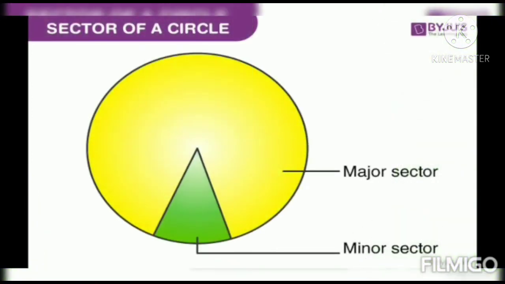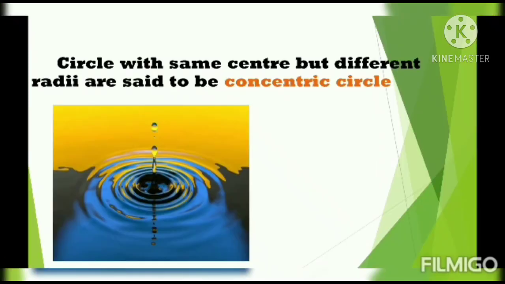Then next we have seen the sector part. Sector means the region which is surrounded by two radii and an arc is called a sector. The region which contains two radii and an arc is called a sector.